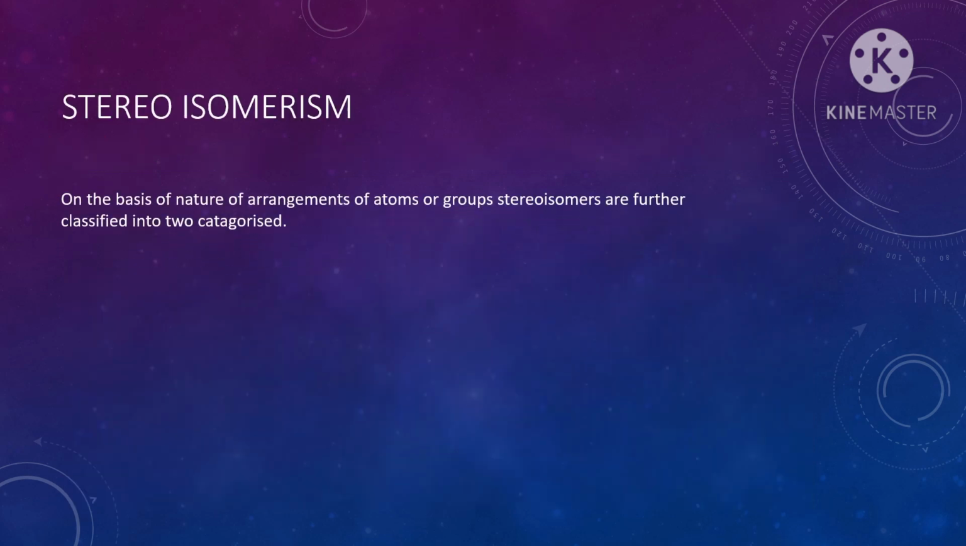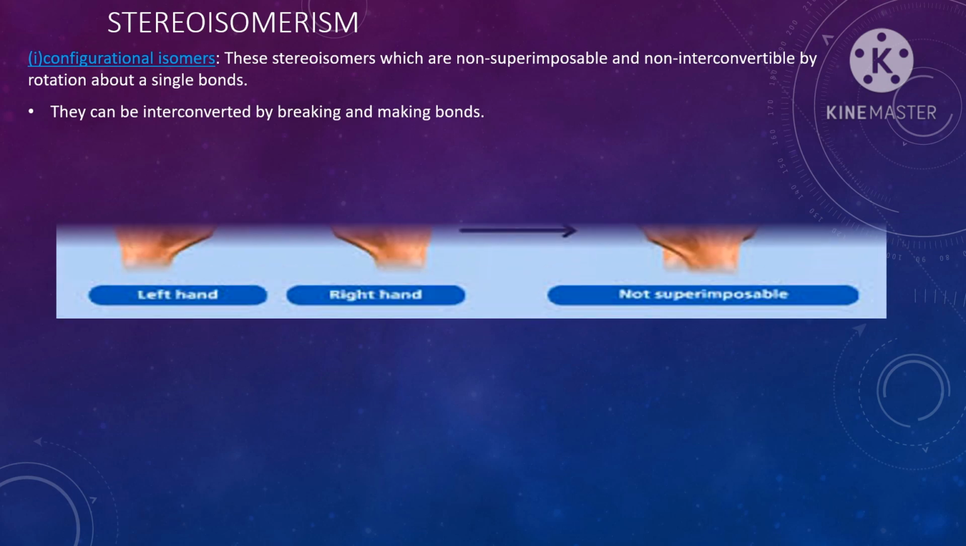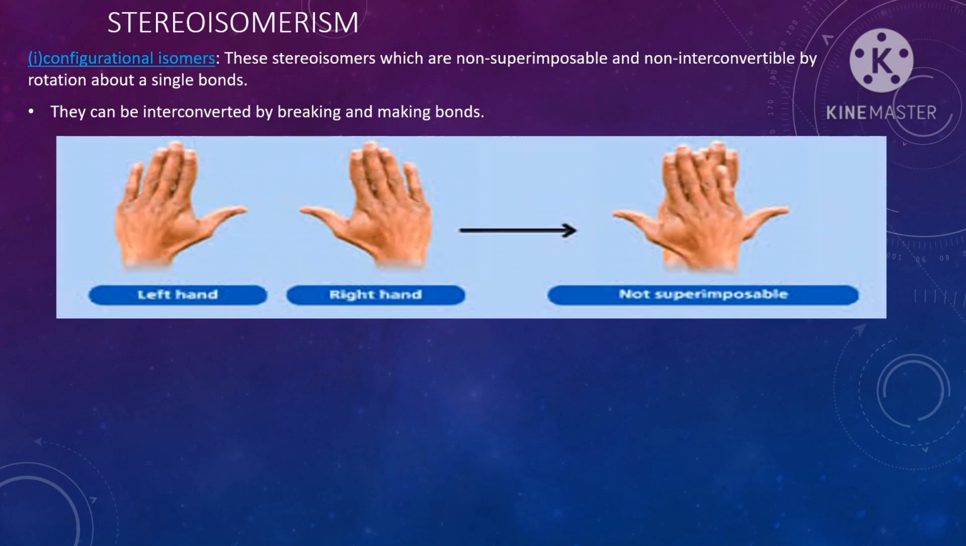On the basis of the nature of arrangement of atoms or groups, stereoisomers are further classified into two categories, that is configurational isomerism and conformational isomerism. Configurational isomers are non-superimposable and non-interconvertible by rotation about single bonds. So these isomers are called configurational isomers.